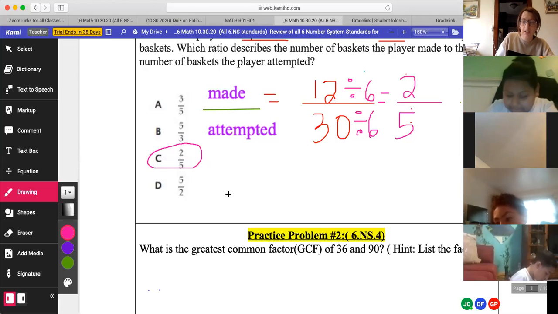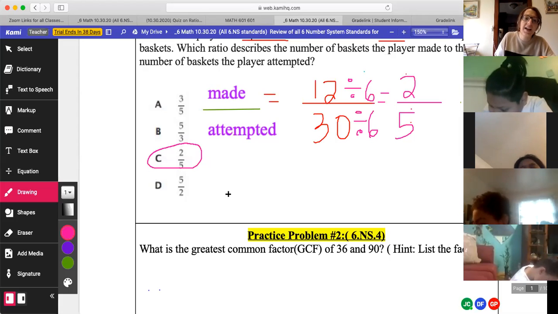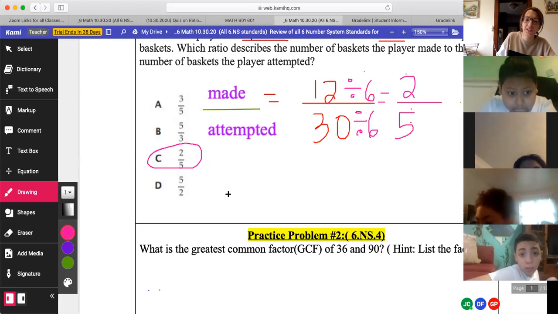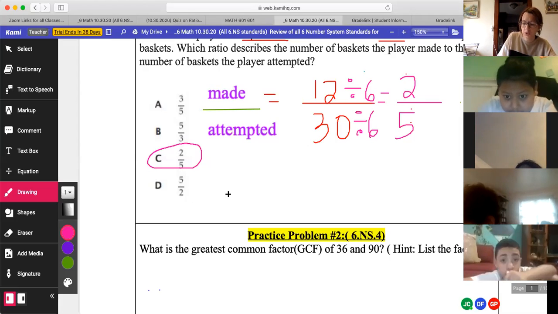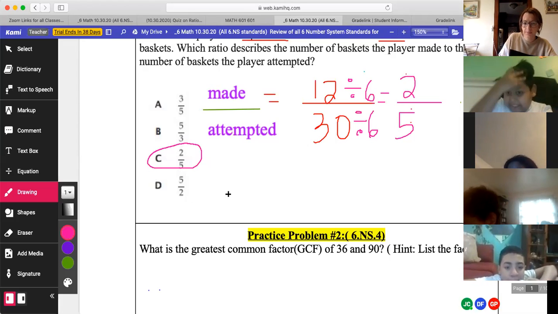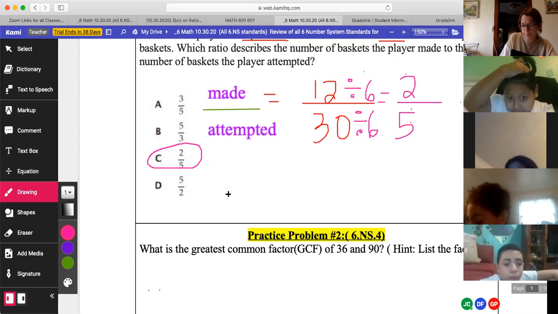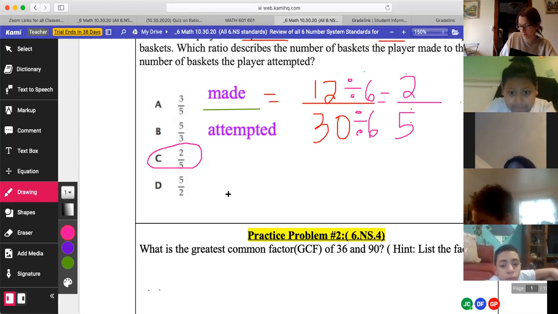All right, I'm going to give you guys another 20 seconds. If you already got number 1 done, try number 2 on your own. You're finding the GCF of 36 and 90 while we wait for the student to do it. Whenever you're ready. Okay, take your time. Can you read number 2 and try it for us?